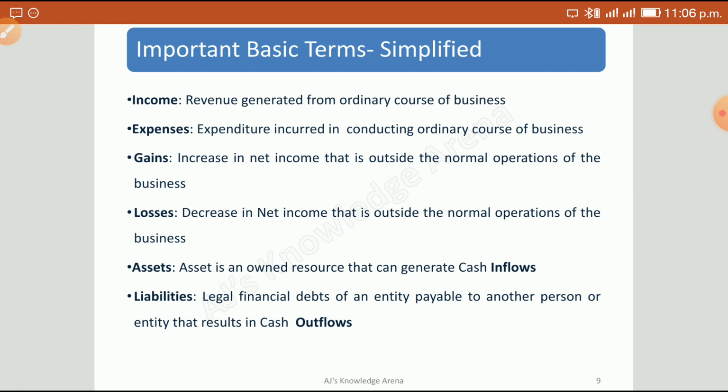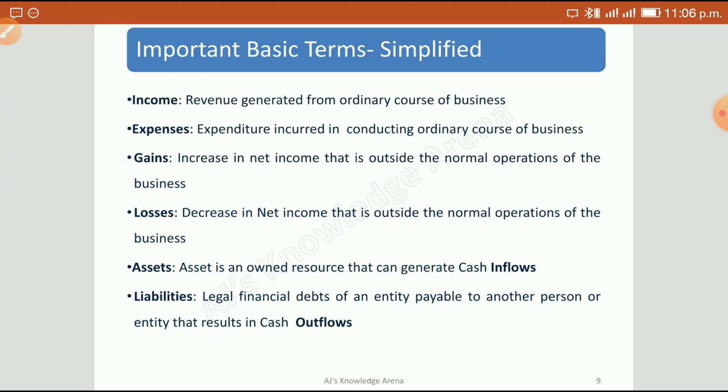And the losses, similarly, are on the losses side, which we say are outside the normal operations of the business generally. But on the other hand, we at times say that losses are business losses, right? There are certain business losses, business has gone down or is shut down, so those are losses. But in general terms, we say loss on the sale of a furniture, or in this case loss on the sale of a refrigerator. So in the previous case, when we were discussing that the book value is 2,000, let's say it is sold for just 500 rupees, so the loss is 1,500.